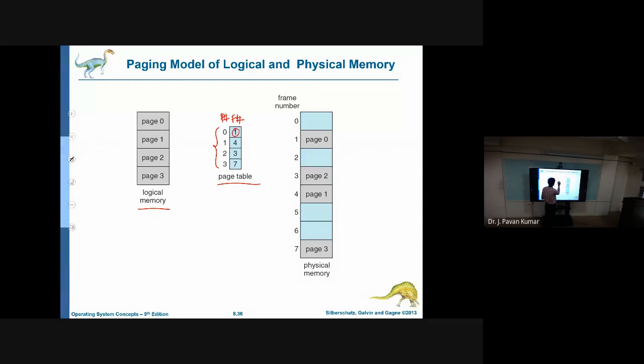So we are having 0th page in first frame, first page in where? Yeah, 4th frame. Second page in 3rd frame. Next 4th page in 7th frame. Like this we are having the page table.